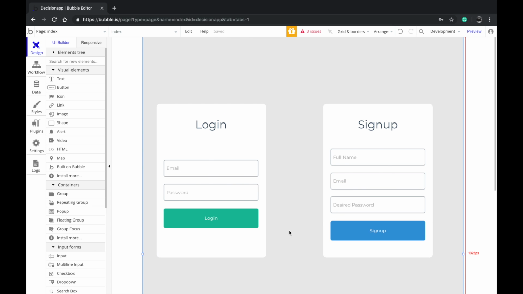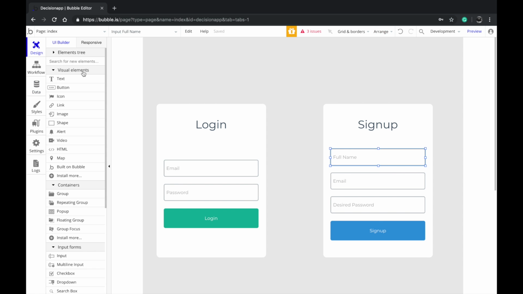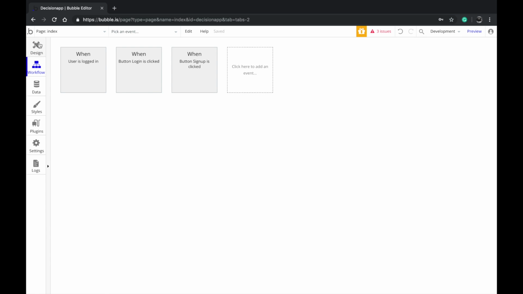It's basic sign in and login. The only thing I added is a full name. Just ignore this board for now. Just see the user. Your email and password are already given to us when you create a new application on Bubble. The only new field I added is called full name. Again, completely optional, but it really helps the user to see who the person is. You can of course have a profile picture, which I was about to do, but I just didn't do it out of no time.